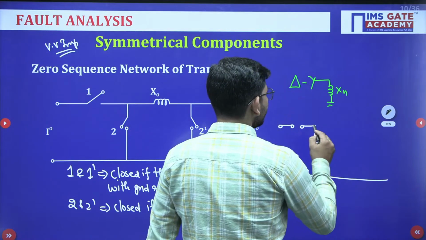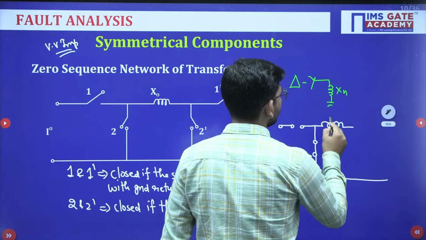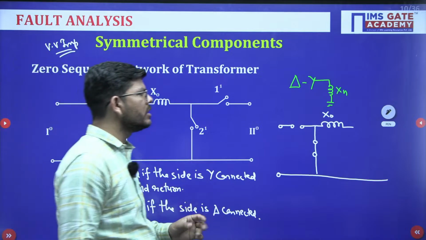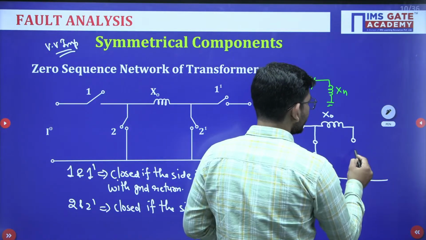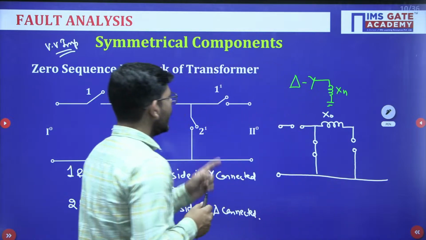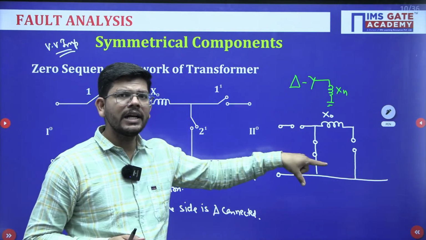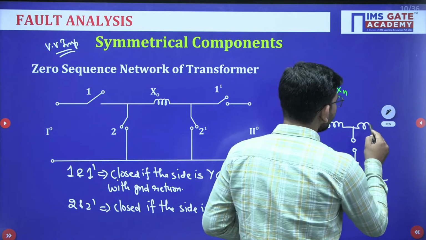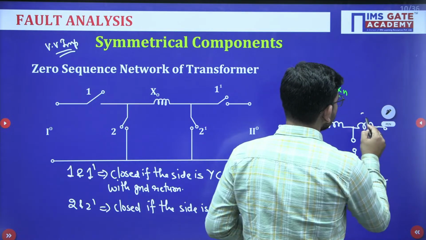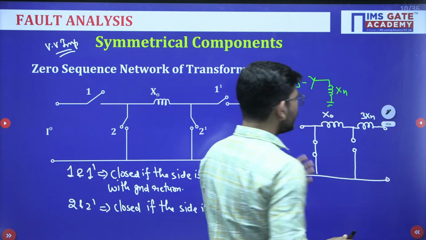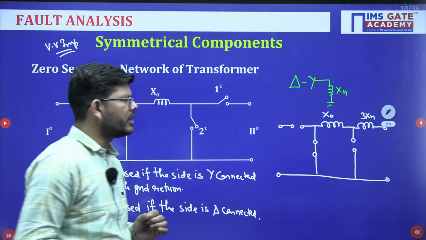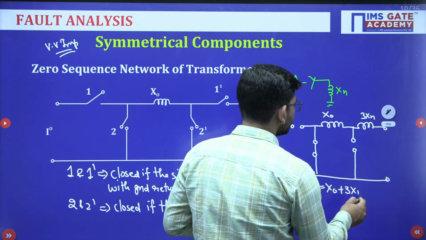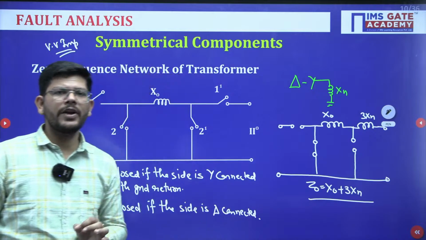And then we have X naught. Now, talking about the secondary side, 2 dash will be open because that side is not delta connected. So 2 dash will be open and 1 dash will be closed because that side is star connected, and not only star connected, but with ground return as well. So what will you do? We will replace this reactance with 3Xn. Now this will be the sequence network. So what will Z naught be? It will be X naught plus 3Xn. Just see, this is what you have to do.